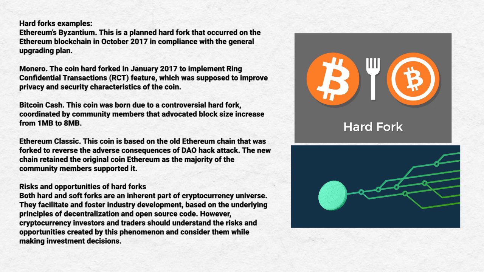Bitcoin Cash. This coin was born due to a controversial hard fork coordinated by community members that advocated block size increase from 1 MB to 8 MB. Ethereum Classic. This coin is based on the old Ethereum chain that was forked to reverse the adverse consequences of the DAO attack. The new chain retained the original coin Ethereum, as the majority of the community members supported it.